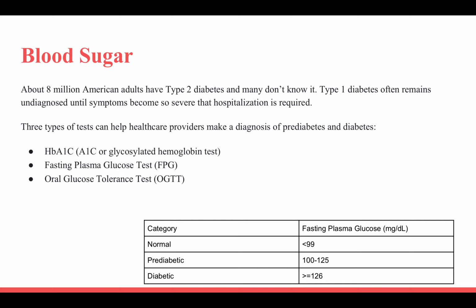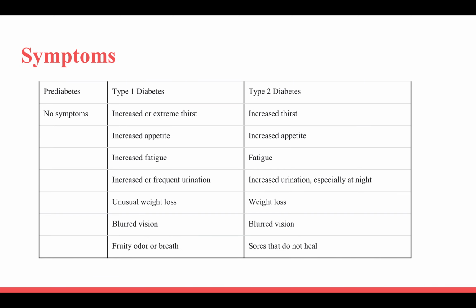The symptoms for prediabetes, type 1 diabetes, and type 2 diabetes are as follows. If you have prediabetes, you may have no symptoms. But for type 1 diabetes and type 2 diabetes, you'll have increased thirst, increased appetite, increased fatigue, increased urination, weight loss, and blurred vision. For type 1 diabetes, you may have fruity odor or breath, and type 2, you may have sores that do not heal.